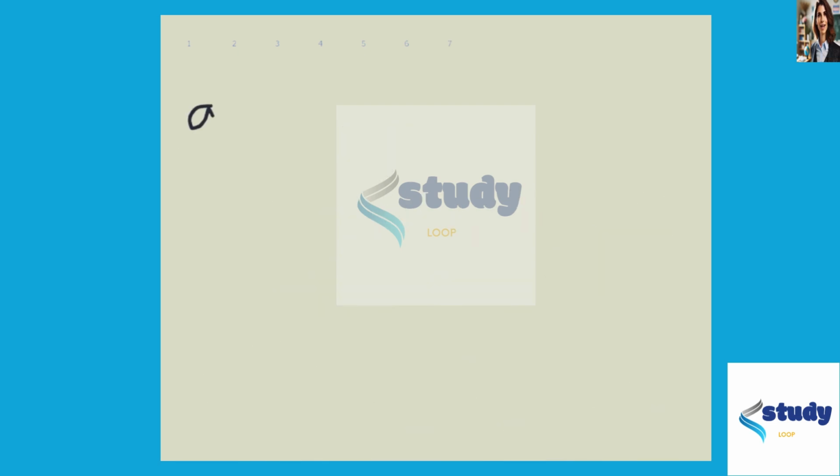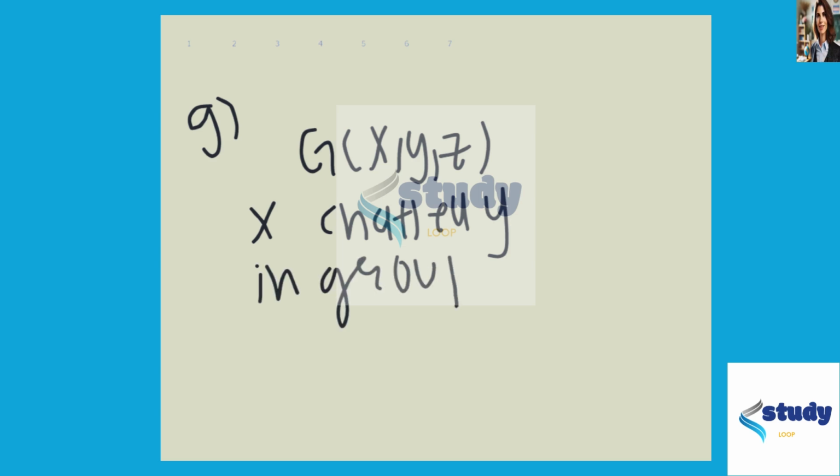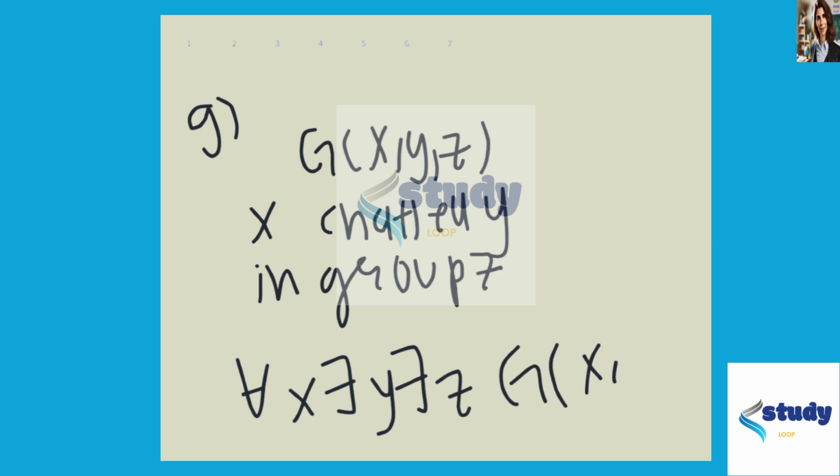Okay, now for G, we have every student in the class has chatted with at least one other student in at least one group chat. So let's let G of X comma Y comma Z mean that student X has chatted with Y in group Z. So we have for all X, there exists a Y, there exists a Z, such that G of X comma Y comma Z.